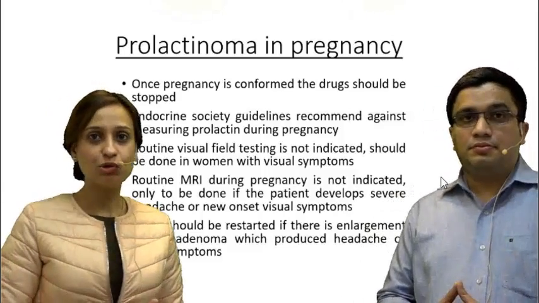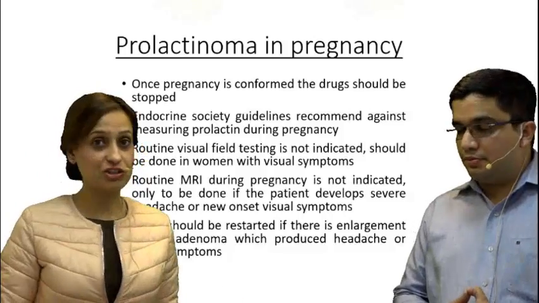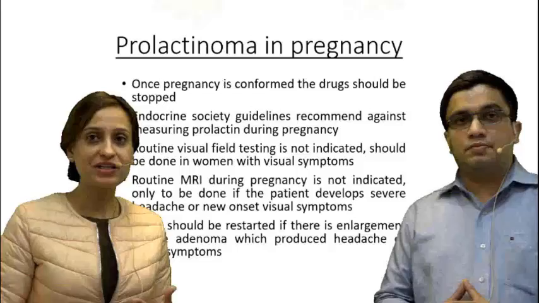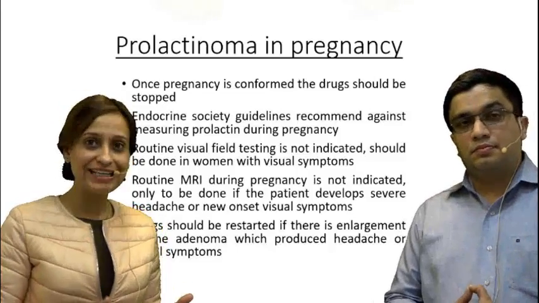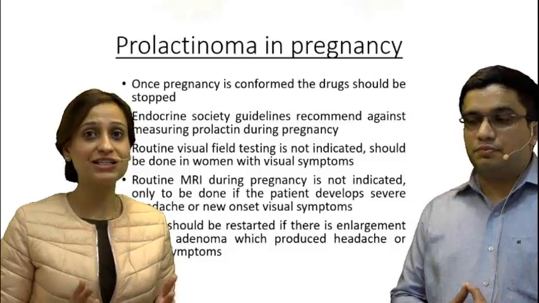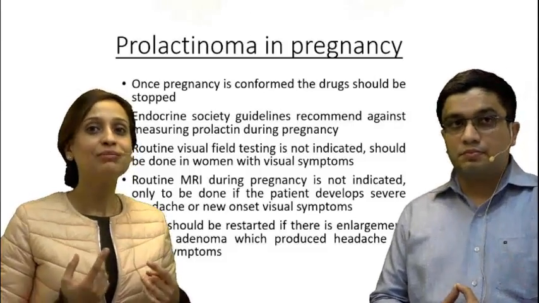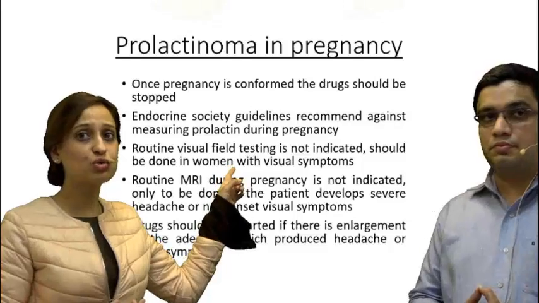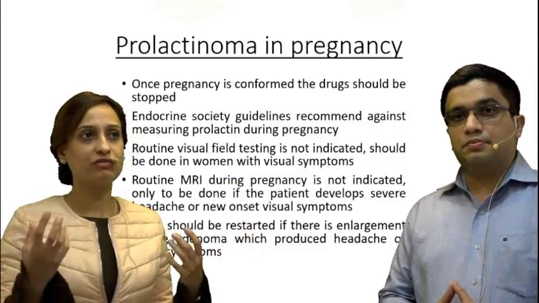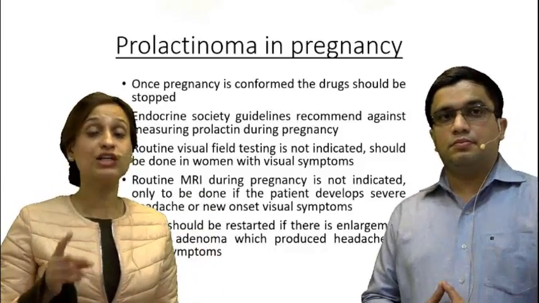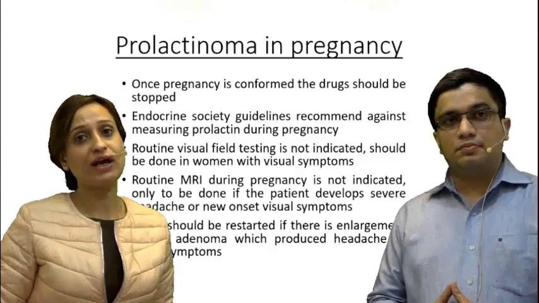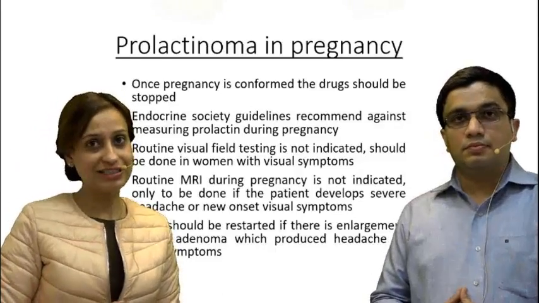Right, which means now we come to a question: how should we follow up this patient who is a known case, if we are not doing serum prolactin? So what we do is follow up this patient at least every 3 months, call her and ask her about her symptoms. So please understand, I'm saying symptoms. Routine visual field testing is not indicated. So we will ask the woman about her visual symptoms and headaches, and only if she does come up with visual symptoms, then we will advise visual field testing.